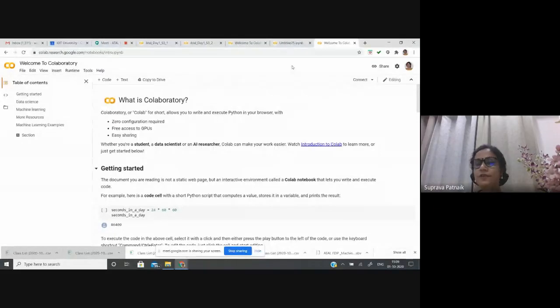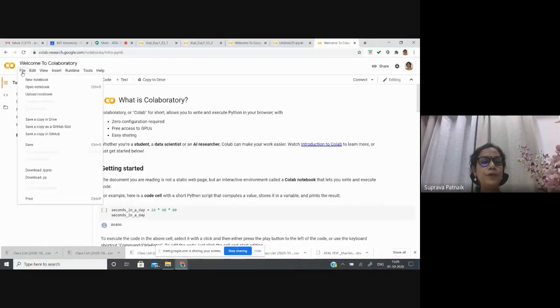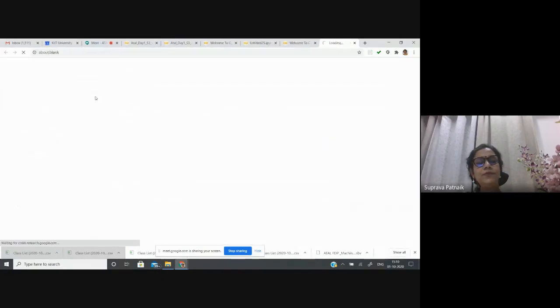Yes. So I was talking about this Google Colab, from where to start. If you look at this Google Colab, here you have the options to open a new notebook, or an already existing notebook can be opened through this open notebook. Okay, so I'll start with a new notebook and show you how it appears.